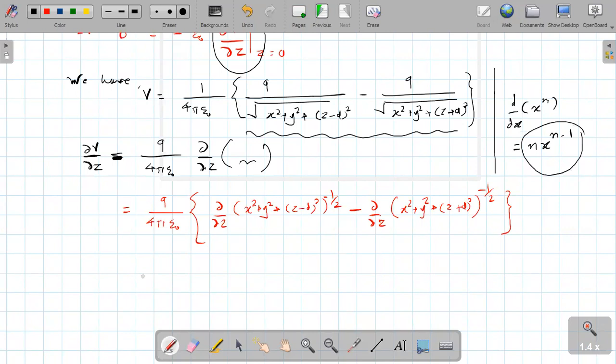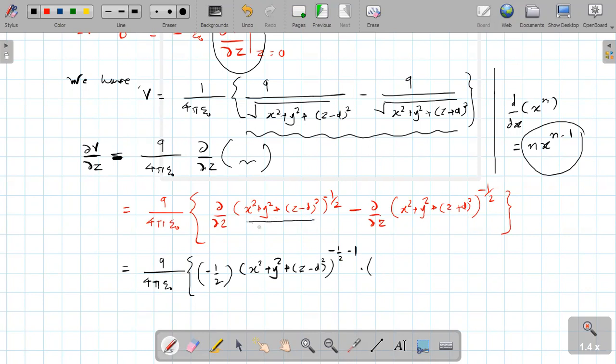So q upon 4 pi epsilon 0 in bracket minus half to the power x square plus y square plus z minus d bracket square raised to minus half minus 1, into again the derivative of this term. What is the derivative of x square? 0. The derivative of y square? 0. And here I will write 2 times z minus d. Understood up to this level?